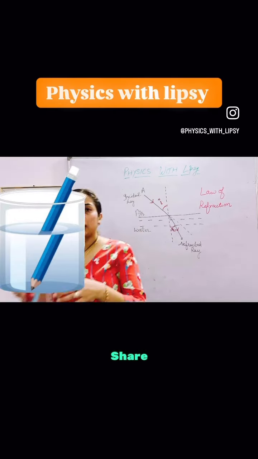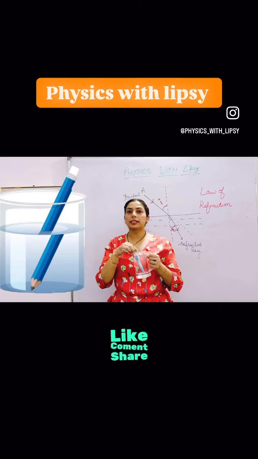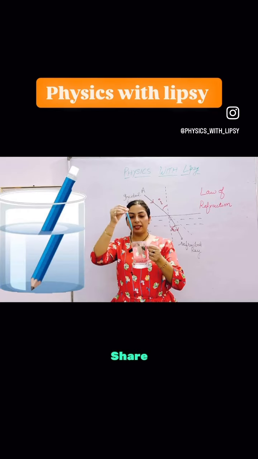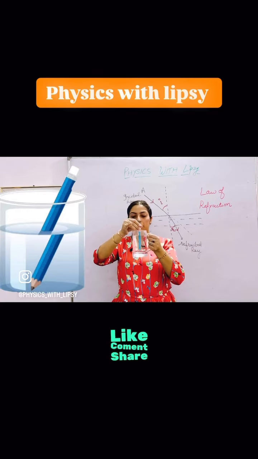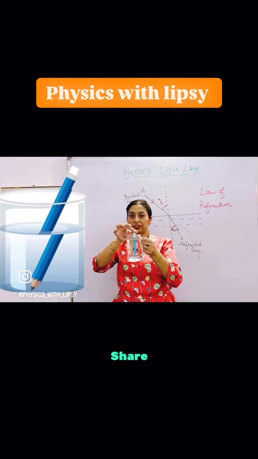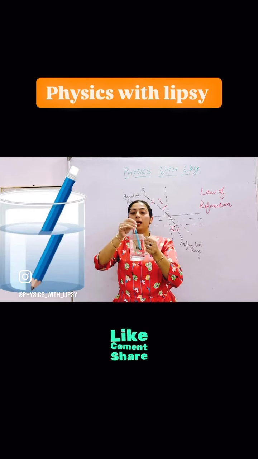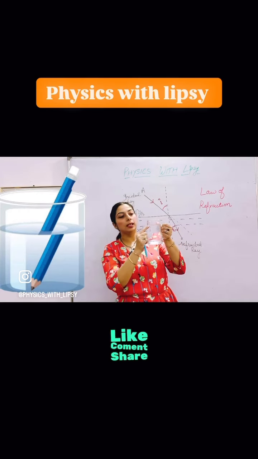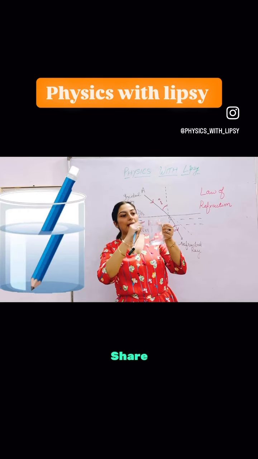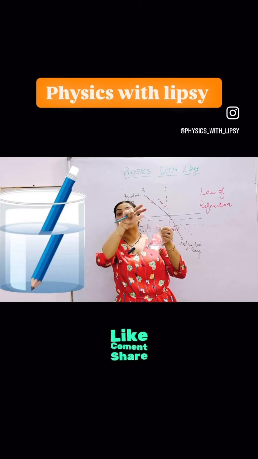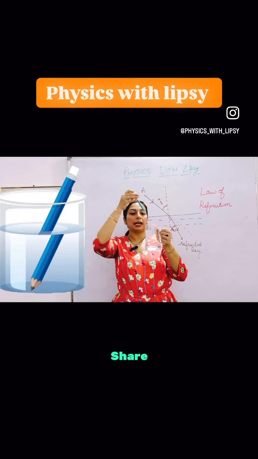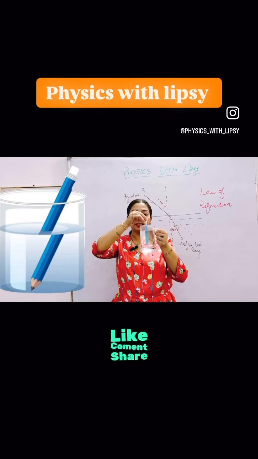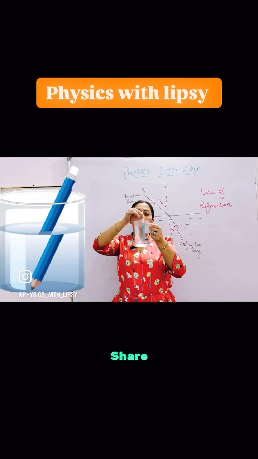This is a glass of water. Okay, so this is a pen. When I dip this pen in normal form, with no inclination, at 90 degrees with the surface, this is where the medium changes. This is water and above the water there is an air medium. So when I dip this pen at 90 degrees, at normal, it will remain the same.